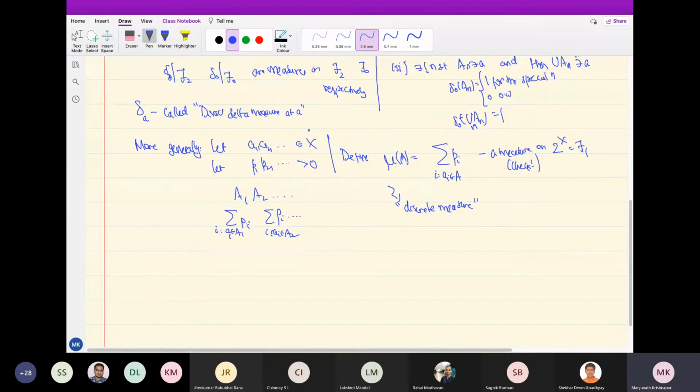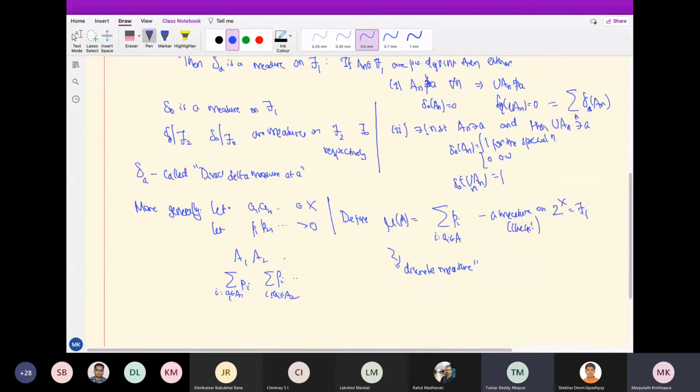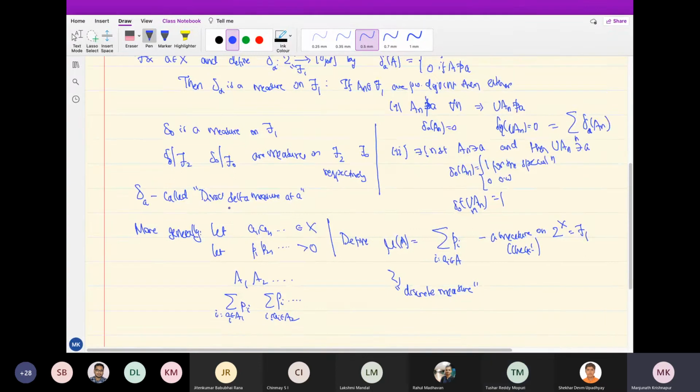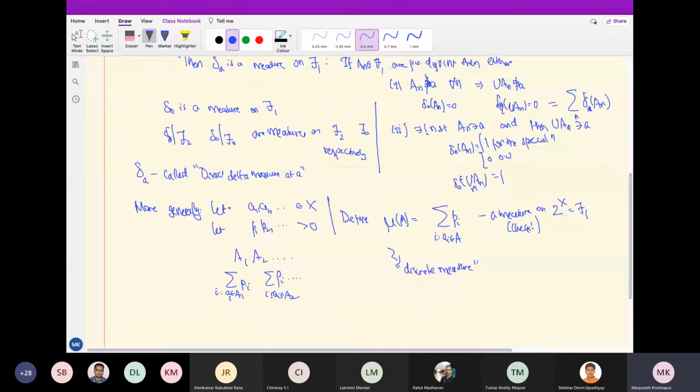Sir, do these particular measures, on account of the previous discussions, satisfy, say, uncountable additivity? Sorry, satisfy uncountable additivity? No, uncountable additivity is not, well, actually what an uncountable sum itself is, is not clear. What is the meaning of an uncountable sum? So don't worry about that. These are countably additive.